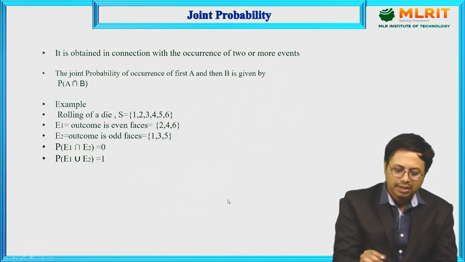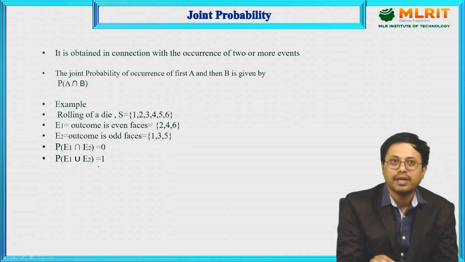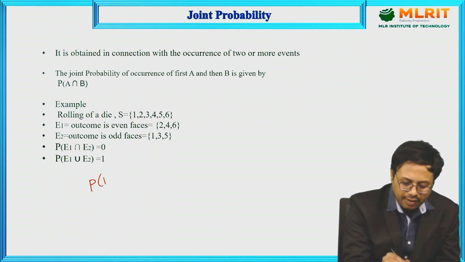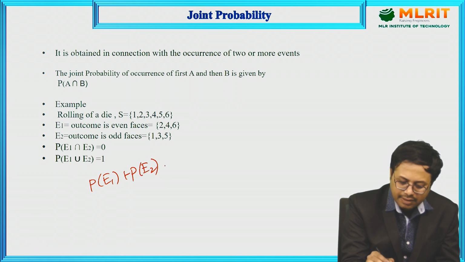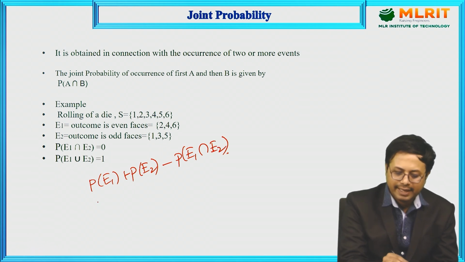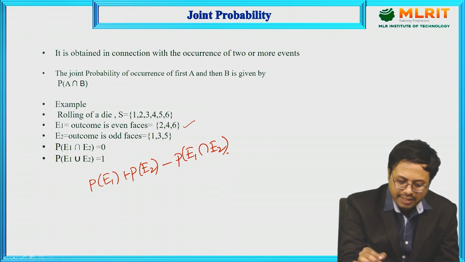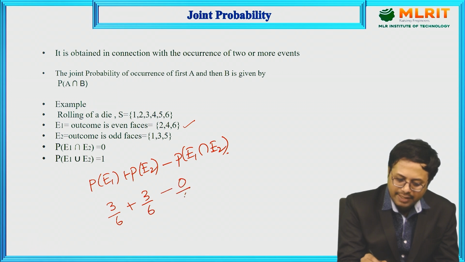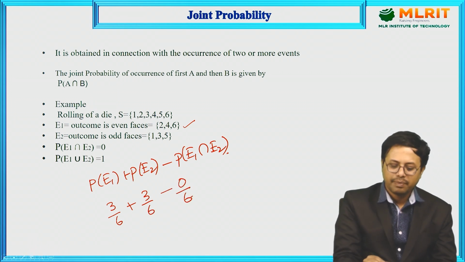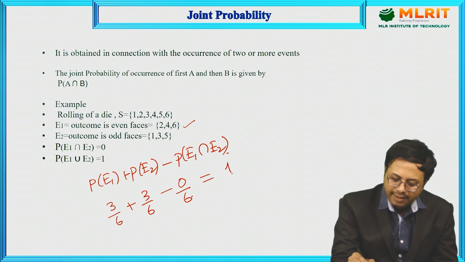Now next, for example, if you are considering the union, then P of E1 plus P of E2 minus P of E1 intersection E2. Then what are you going to get here? Here you are having the number of favorable outcomes: 3 by 6 plus 3 by 6 minus 0 by 6. If you sum it up, you will get 1.